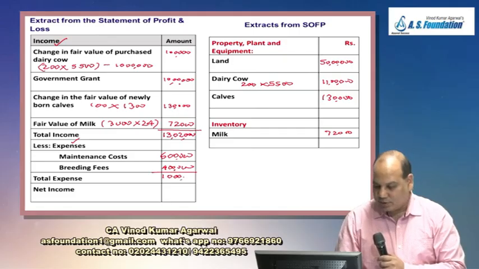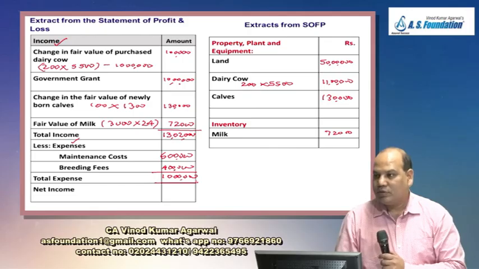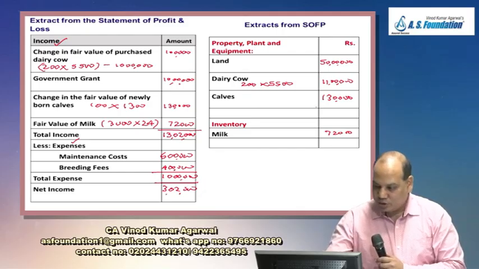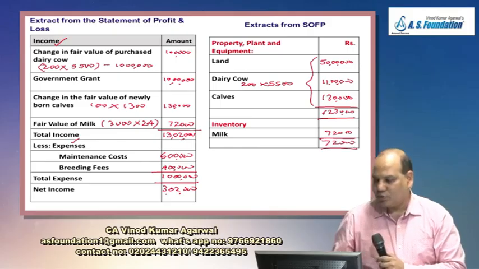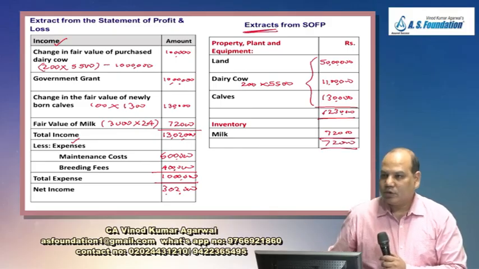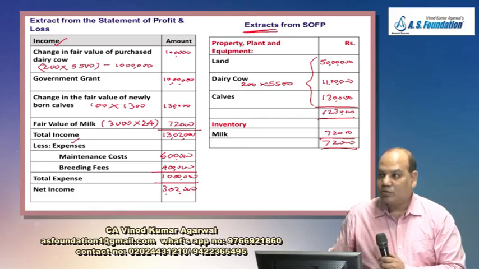Oh, that's a good business. I should also start this business. 3 lakh 2,000. And total assets that you have of PPE item 62 lakh 30,000. Total inventory 72,000. Balance sheet is only an extract. SOFP is only an extract. So this itself can be a 10 to 15 mark question.